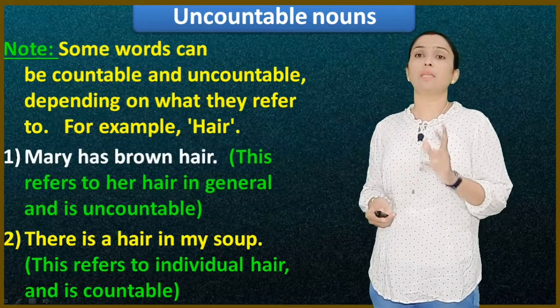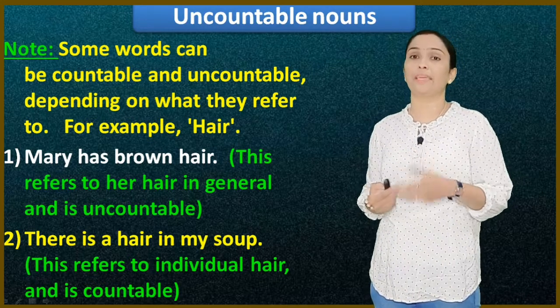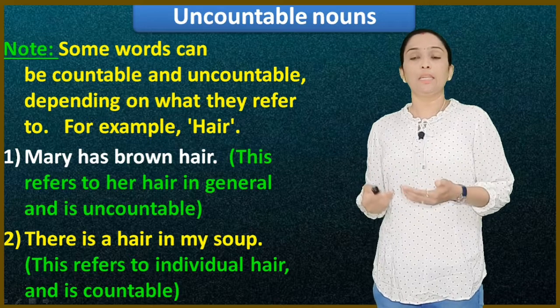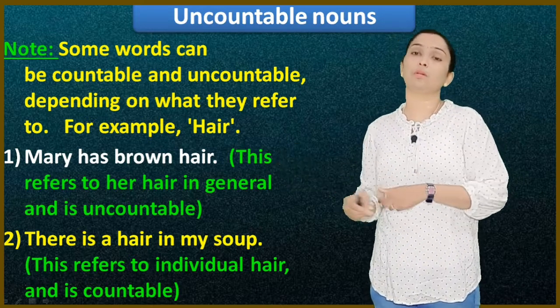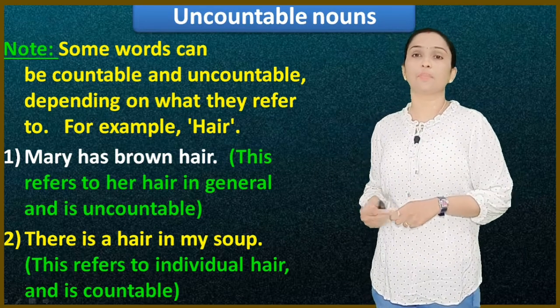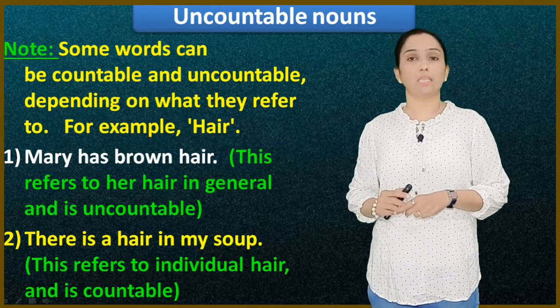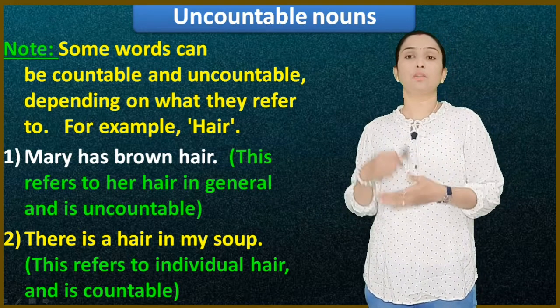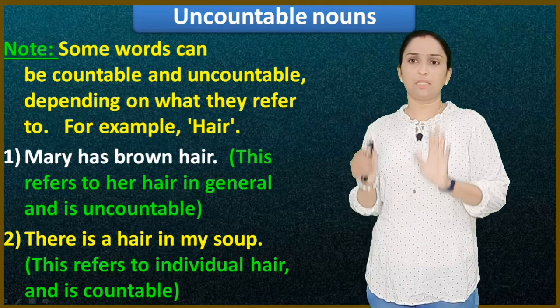Here some words can be countable or uncountable depending upon what they refer to. For example, hair. It can be used as an uncountable noun and also as a countable noun. Mary has brown hair. In this sentence, it refers to her hair in general, which is uncountable. We are not counting the hair, and we don't say hairs. We say hair only.